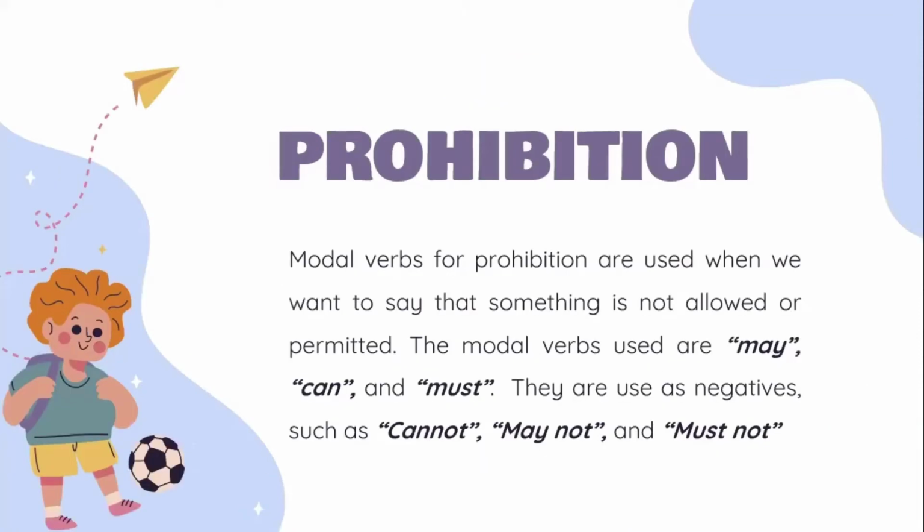Modal verbs for prohibition are used when we want to say that something is not allowed or permitted. The modal verbs used are may, can, and must. They are used as negatives, such as cannot, may not, and must not. We can use cannot to talk to someone that we are close to, and may not is for someone that we respect, in a polite way, and must not, we can use in both contexts.